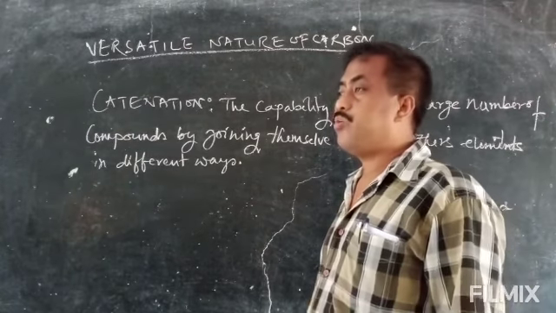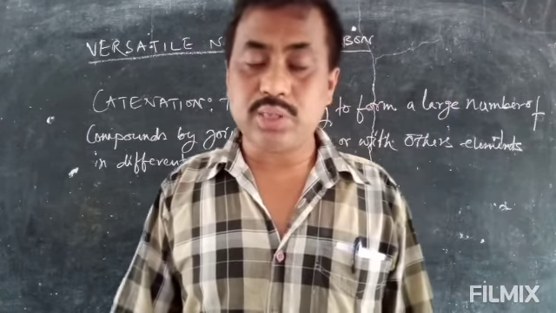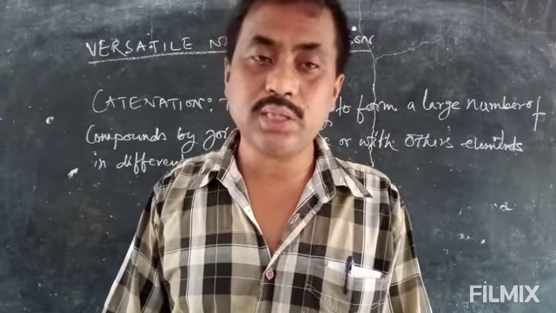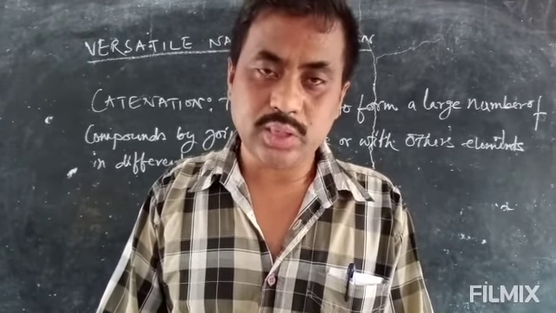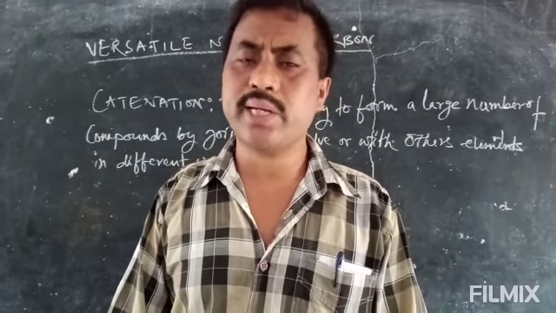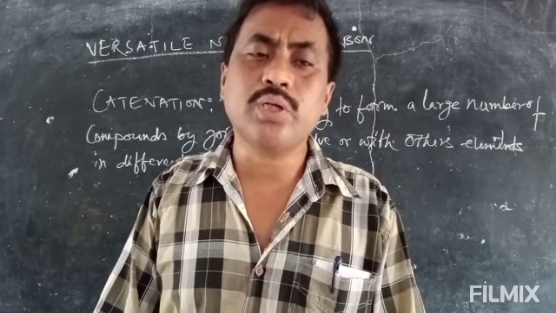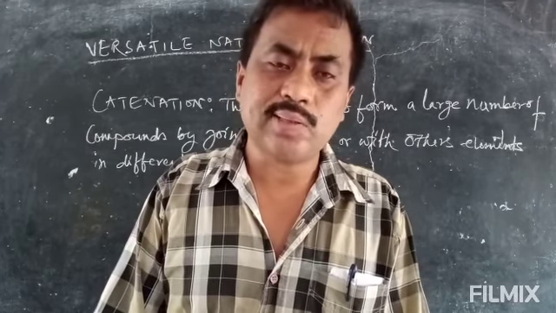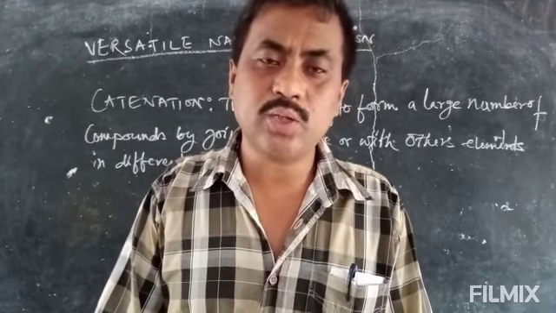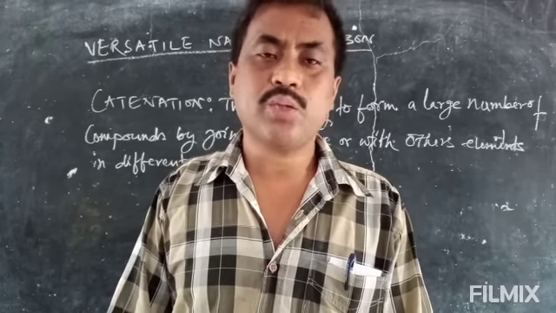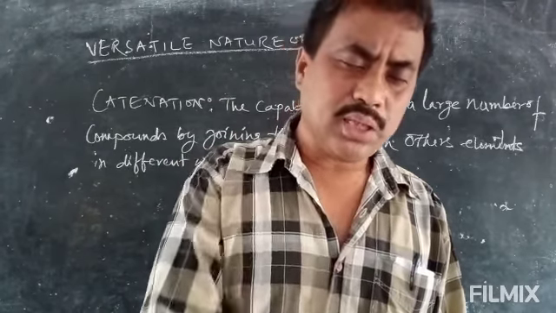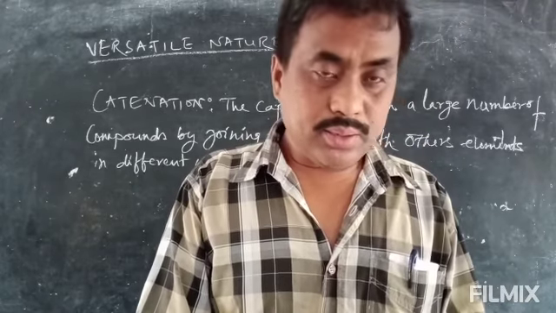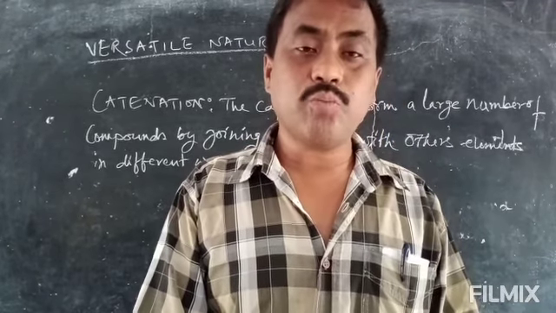Suppose you have 4 arms, let us think of it. These 4 arms are the valence electrons of carbon. If you join your hand with another person's hand and your legs with another person's legs, it will form one compound. Suppose you join your hand with another person's leg, that also forms a different compound.